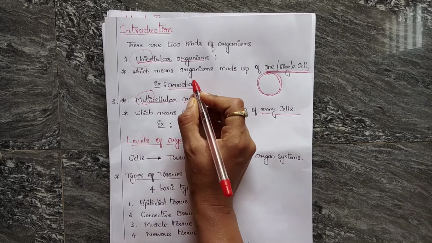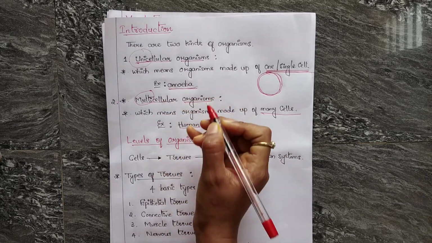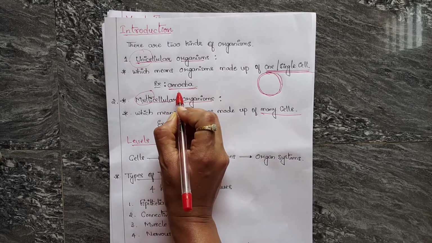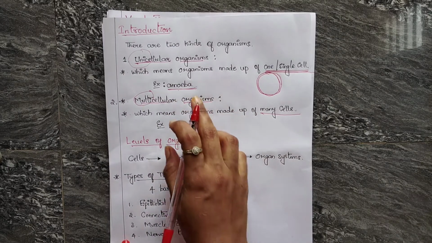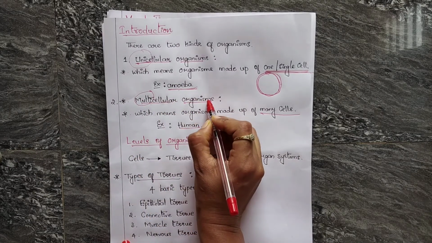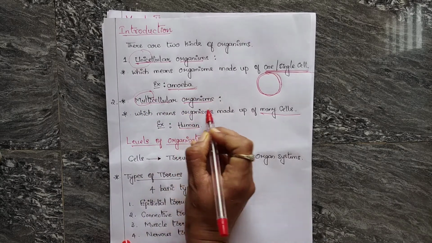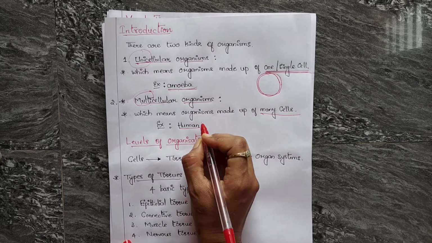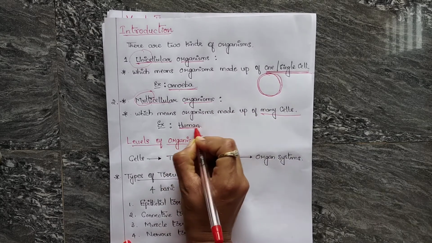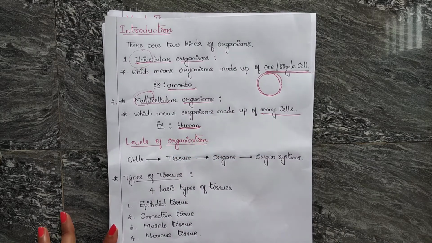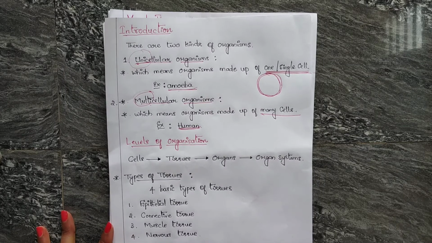One familiar example is amoeba. The second type is multicellular organisms. Multi means many, which means organisms made up of many cells. A very familiar example is human beings, people like us.